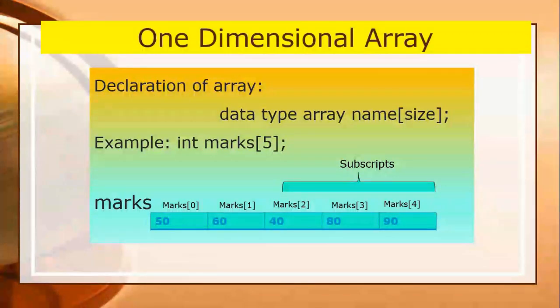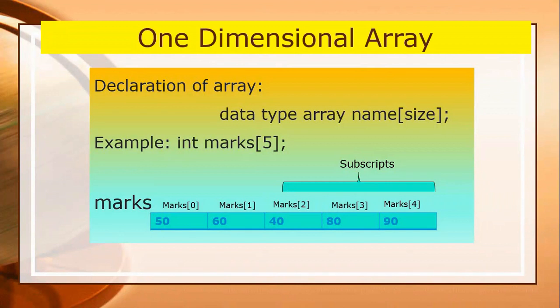So the size of the array is 5 here, and the location starts from 0, that is block 1 is indicated by 0, which is also called the subscript. Block 2 is 1, block 3 is 2, block 4 is 3, and block 5 is 4.